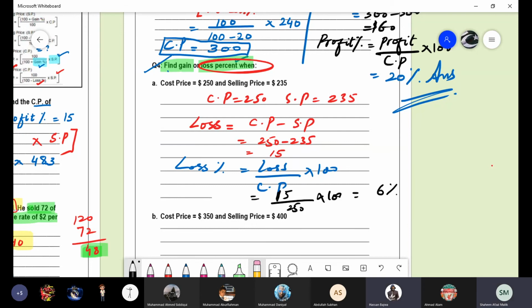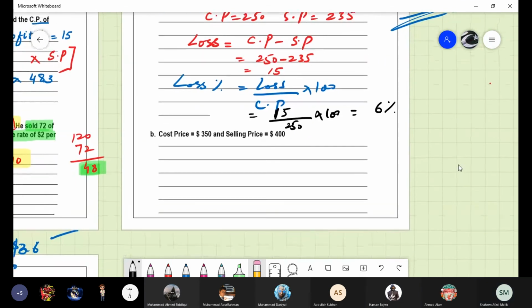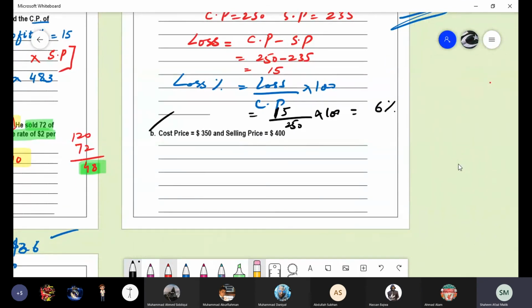Yes, boys. Did you get the same answer? Yes, ma'am. We have two more minutes. We can solve one more question. Yes, Ahmed Siddiqui, now you can solve the B part. Cost price is 350. Selling price is 400. What's going on? Profit. What is the formula for the profit? Selling price minus cost price. Okay, substitute the values. 50 is the answer.